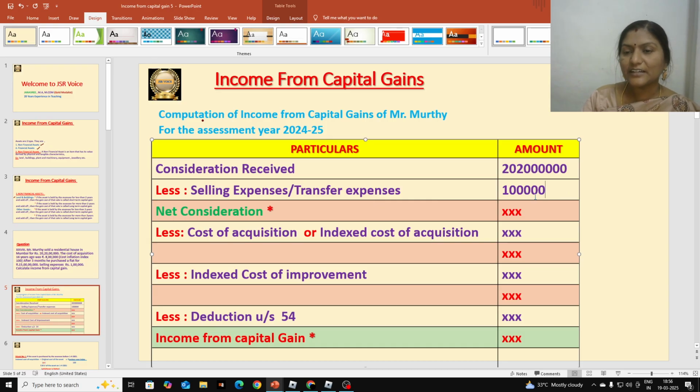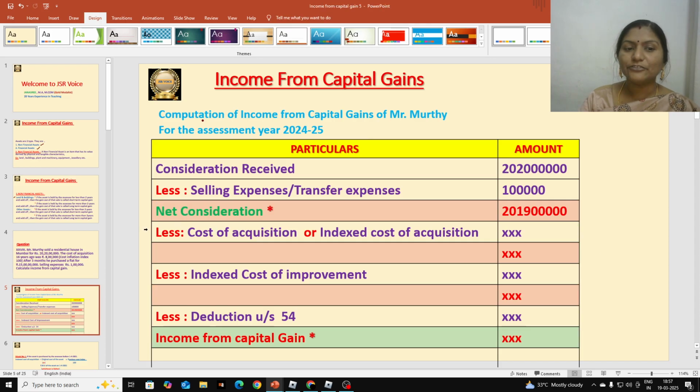So let us deduct 1 lakh selling expenses from 20 crores 20 lakhs consideration received. So how much we get? 20 crores 19 lakhs. Okay, 20 crores 19 lakhs we get. We should name it as net consideration.